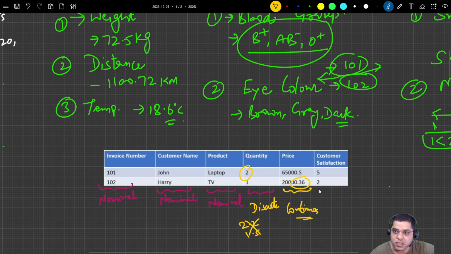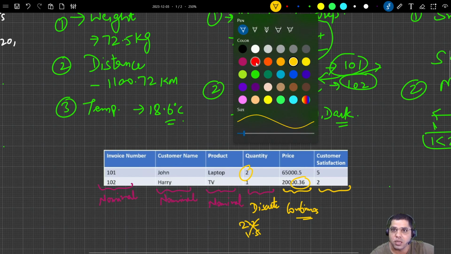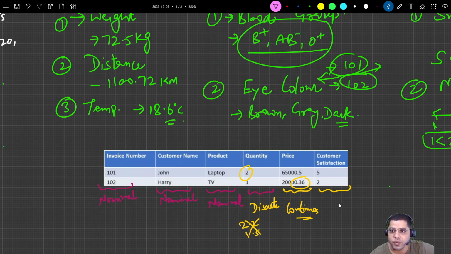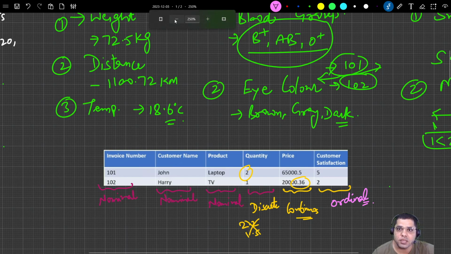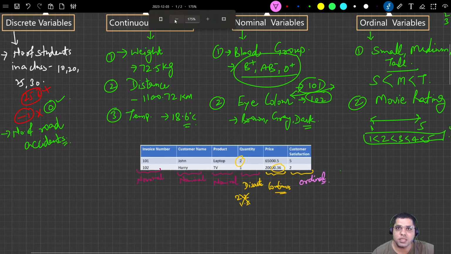And customer satisfaction is actually ordered because 5 is better than 2. So this one is actually ordinal. So these were the examples and definitions of different variables in statistics.